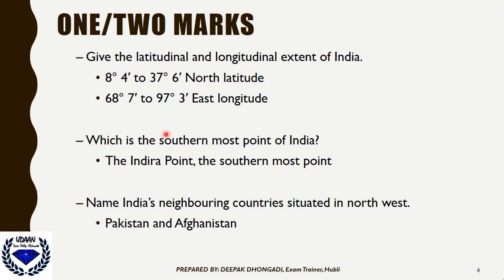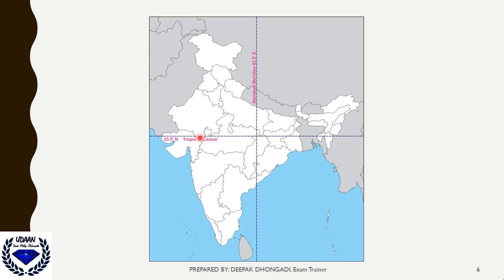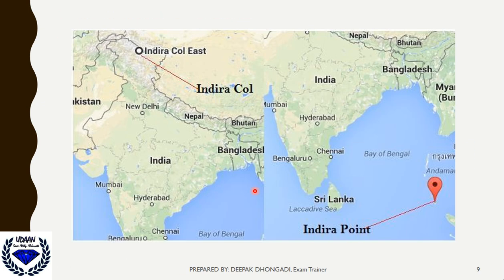Now, which is the southernmost point of India? The southernmost point of India is nothing but Indira Point. It is present here. This is the mainland of India, and Sri Lanka is a southern country of us. Andaman and Nicobar small islands are present, and even they are part of India.